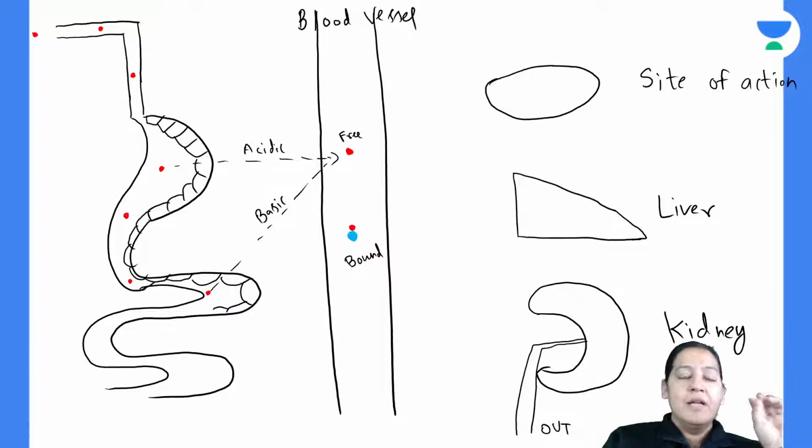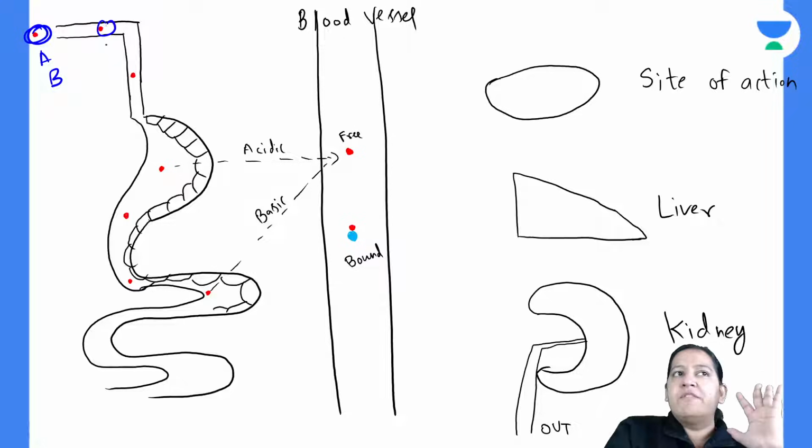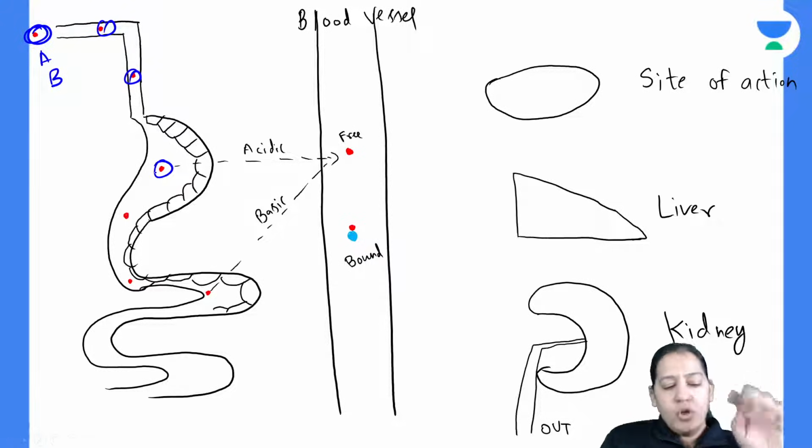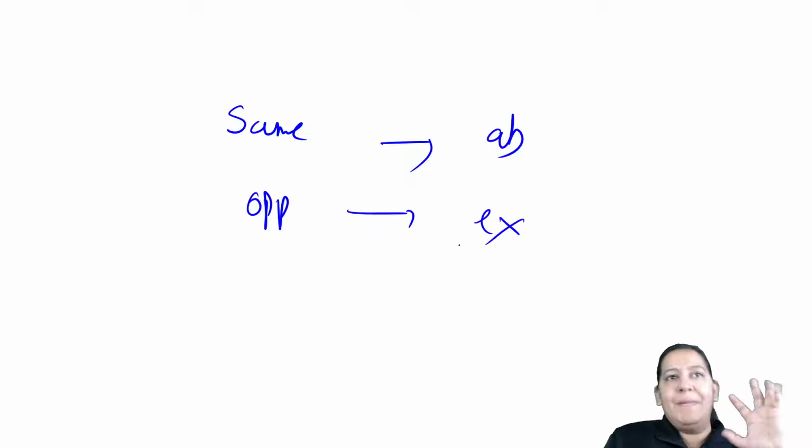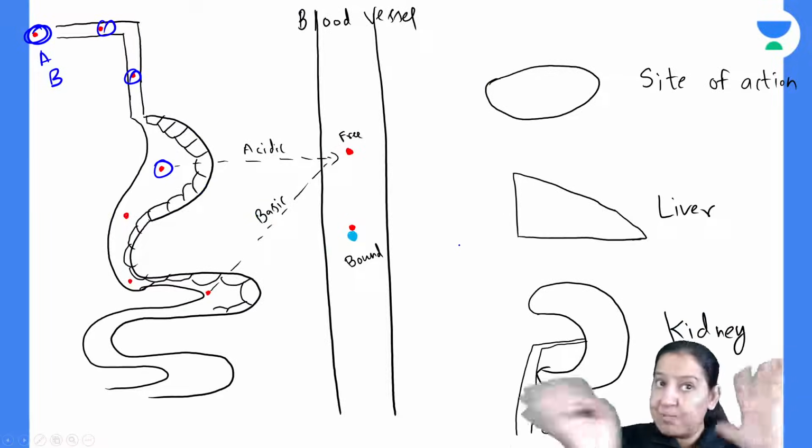Listen here. You are ingesting, taking a drug. The drug can be acidic, or the drug can be basic. You don't know. Whatever drug you are taking, it is going inside. Now you know the golden rule. The golden rule is that the same medium is required for absorption, and the opposite medium is required for excretion. Please learn the golden rule. Now apply both rules here.